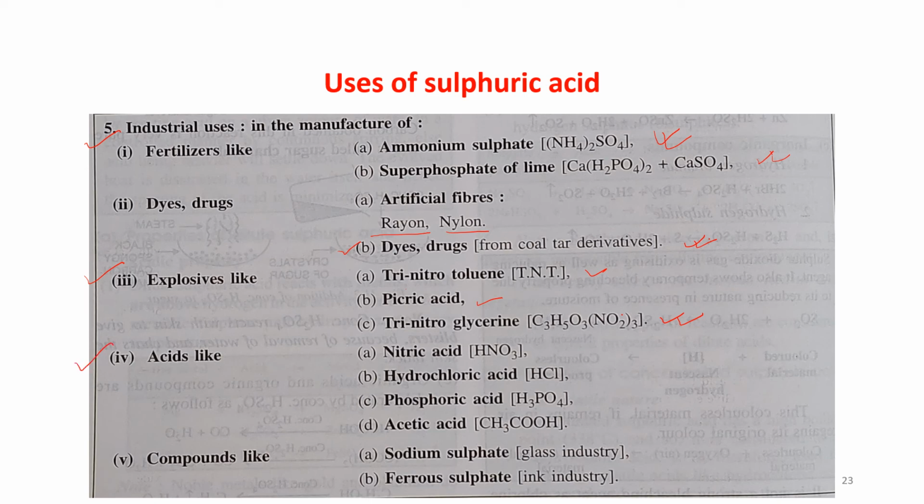Acids like nitric acid, hydrochloric acid, phosphoric acid and acetic acid are prepared using sulfuric acid. Compounds like sodium sulfate and ferrous sulfate are also prepared using sulfuric acid.